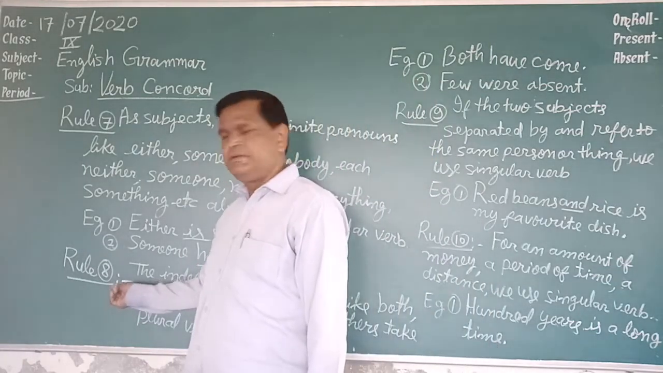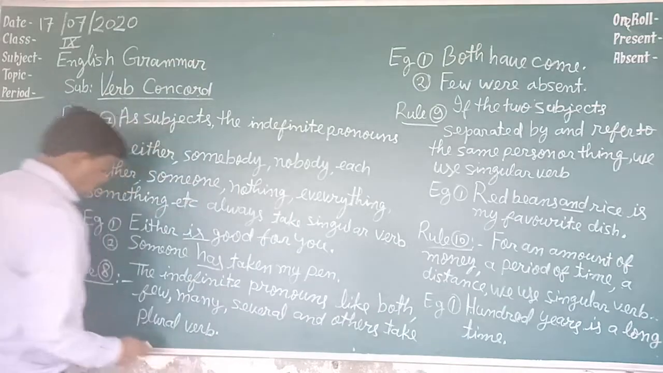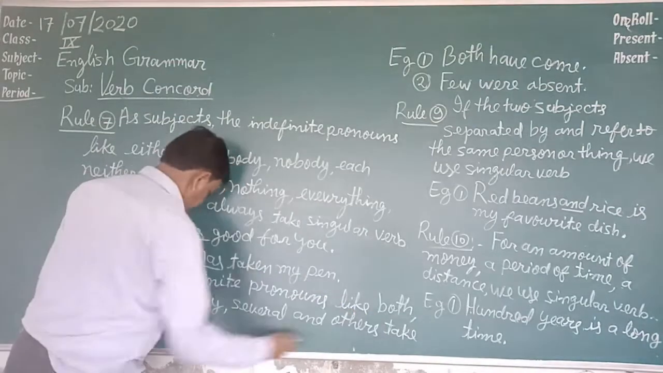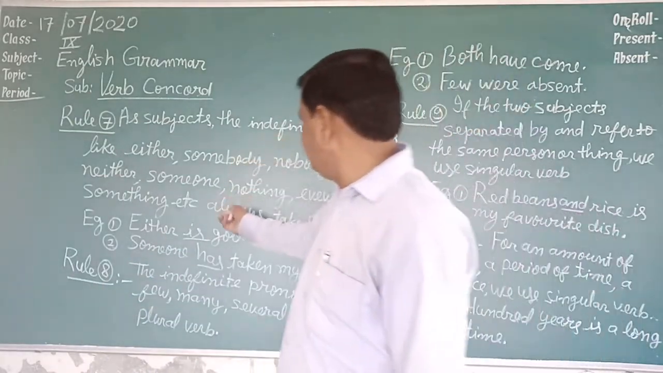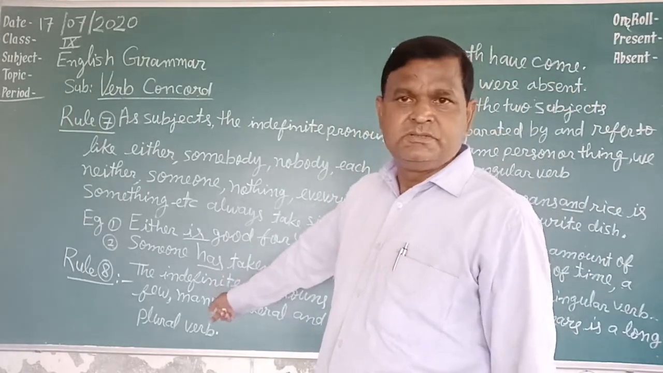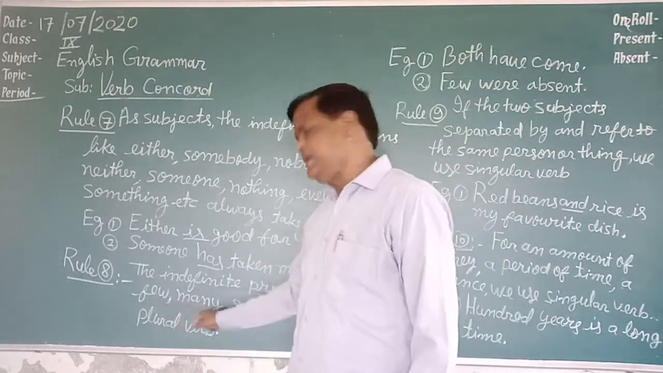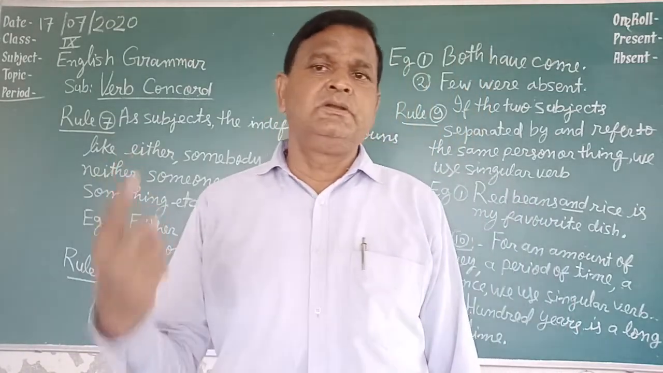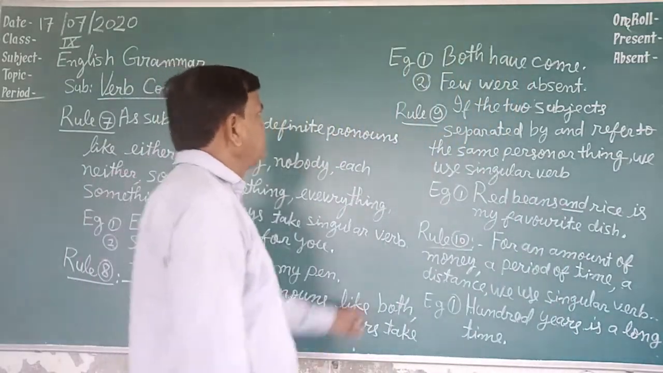Now see rule number 8. The indefinite pronouns like both, few, many, several, and others take a plural verb. Students, rule number 7 says that if all these indefinite pronouns are there, the singular verb will be used. And rule number 8 says that if these indefinite pronouns, both, few, many, several, and others, are used as a subject, then a plural verb is followed. Now see the example.